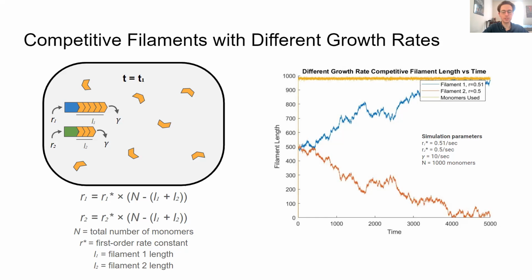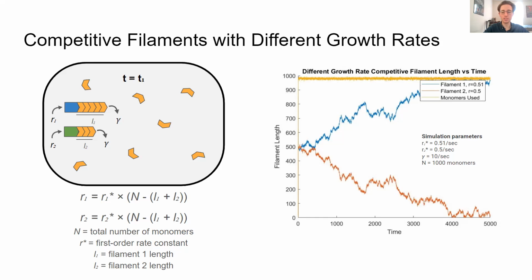When looking at the trajectory on the right, again, the total number of monomers is steady, monomers used is steady, using nearly all of the monomers once the system has grown to a certain point where the two filaments cannot grow unimpeded. From there, the filament with the higher rate of growth, that being the blue filament shown on the graph, inevitably uses more and more monomers because it has a higher growth rate as time progresses.